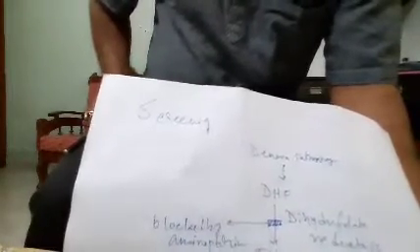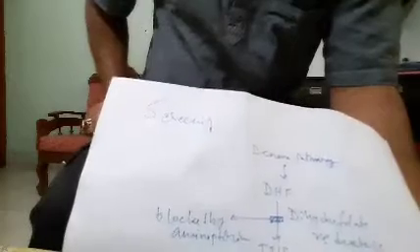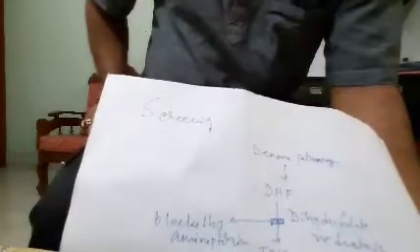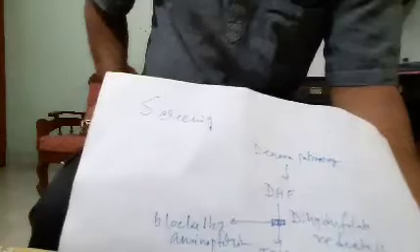It is a reduction reaction, and this reaction is performed by the dihydrofolate reductase enzyme. DHF has been converted into THF.